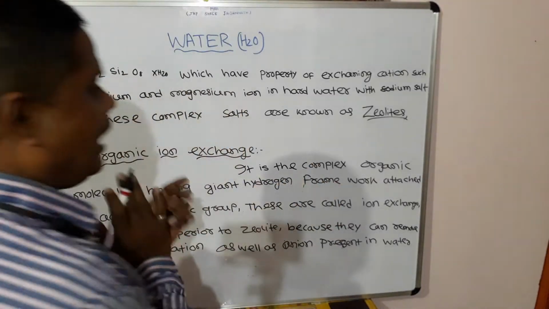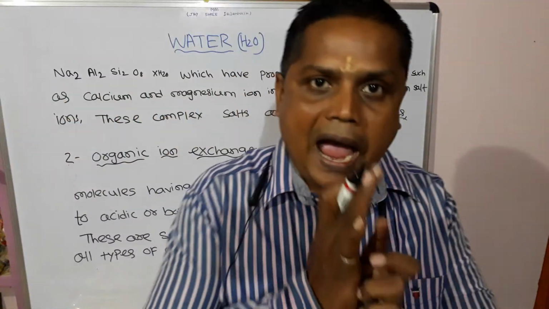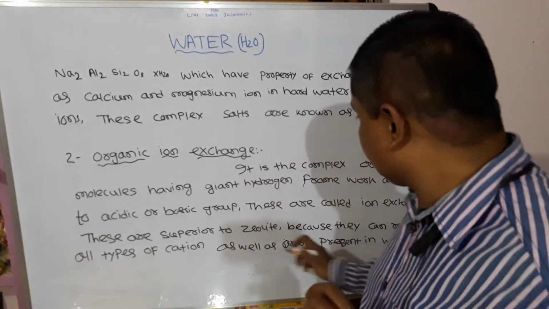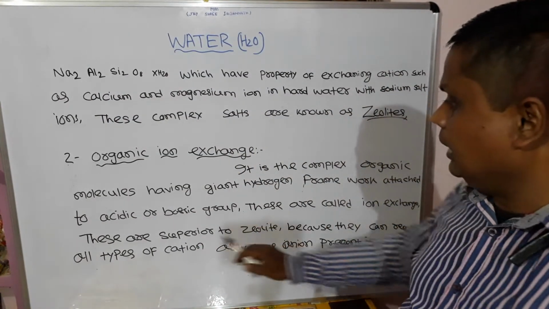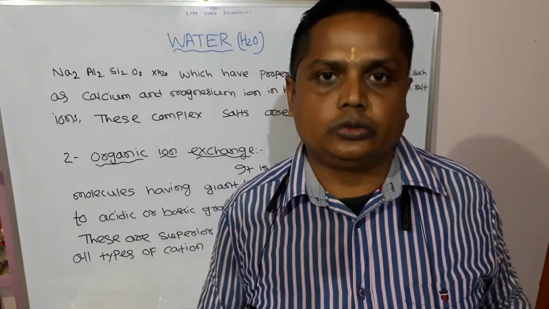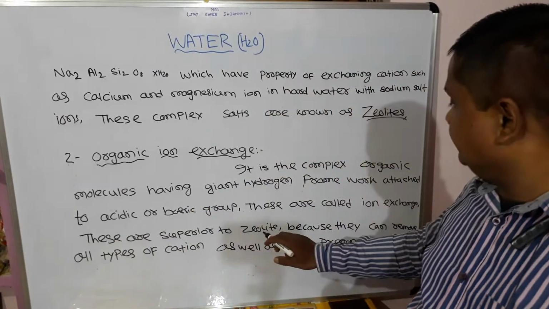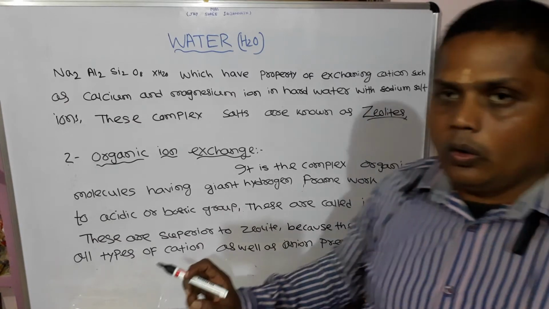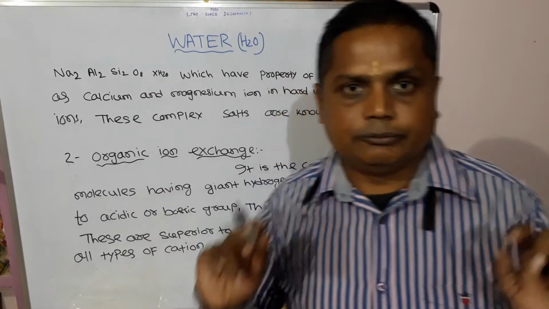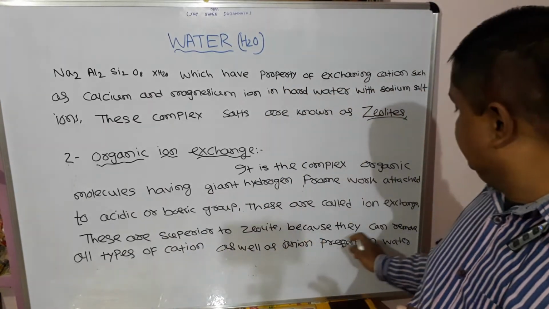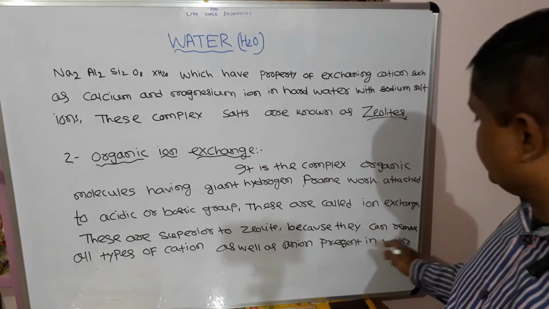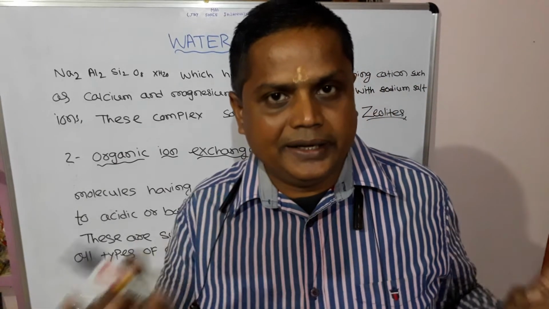These are called the ion exchange methods. These methods are superior to the zeolites, because they can remove all types of cations as well as anions present in water.